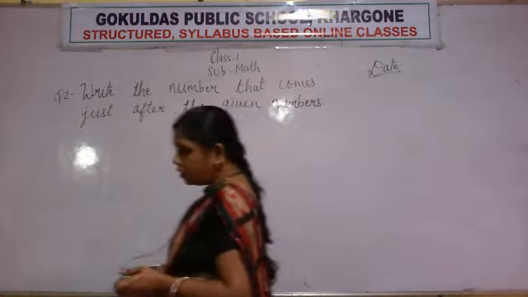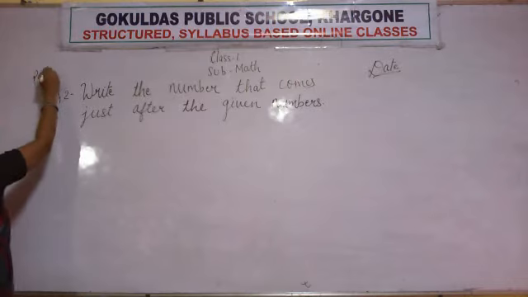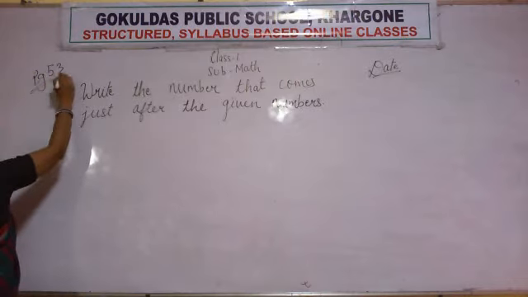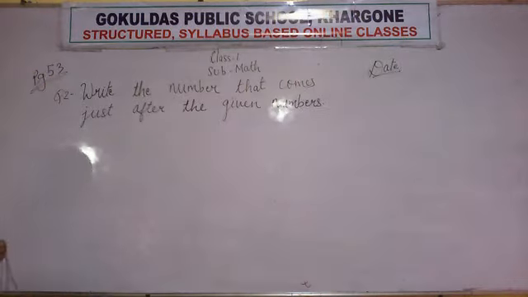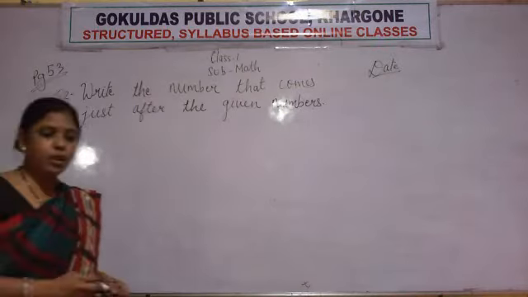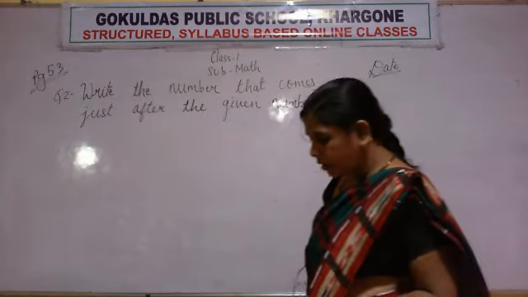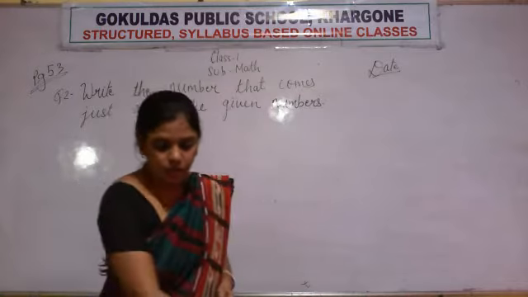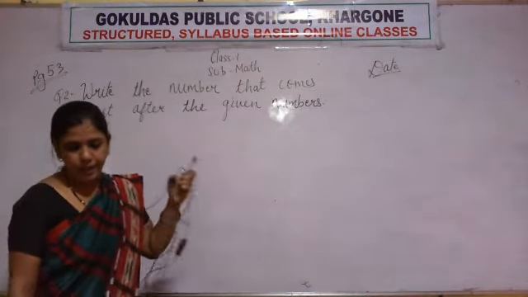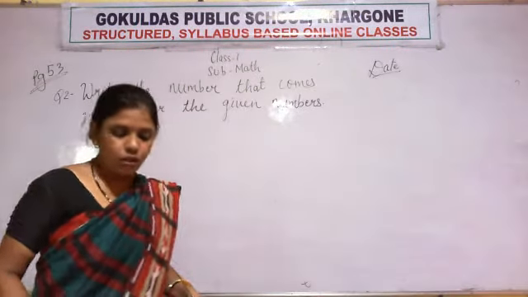The question that we are doing is given on page number 53, question number 2. You can copy the question from the book also if you are not able to copy from the board. So I hope you all have copied the question. Now let's start the solving. First of all I am writing the questions on the board. You also copy the numbers and then we will solve it.